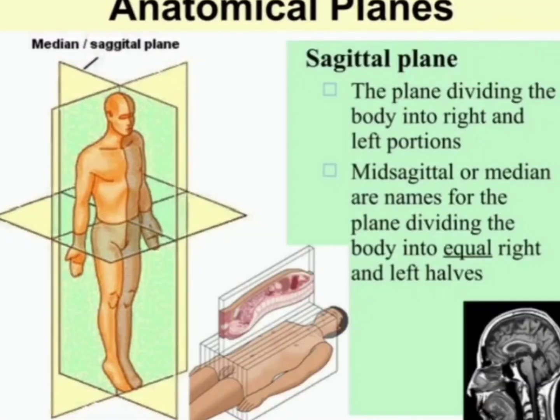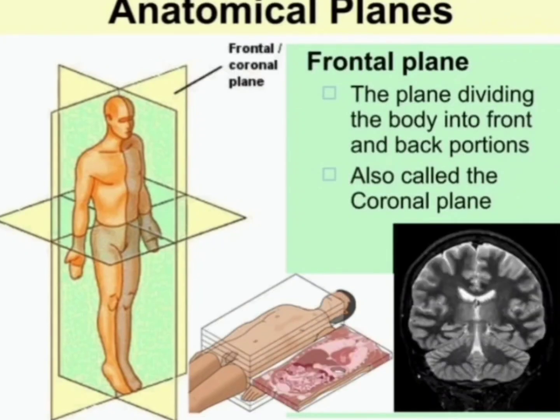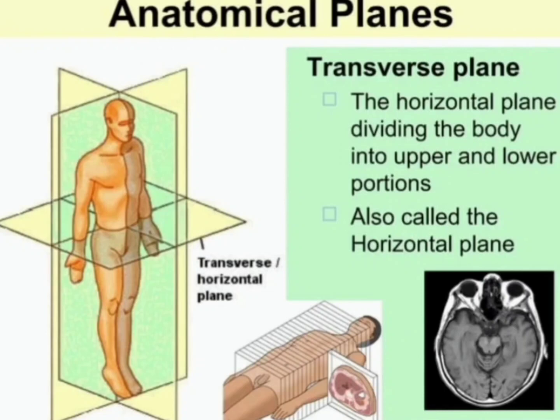Sagittal planes. Here you can see the plane dividing the body into right and left portions. Mid-sagittal or medial are names for the plane dividing the body into equal right and left halves. Frontal planes: the planes dividing the body into front and back portions, also called the coronal plane. Transverse plane: the horizontal plane dividing the body into upper and lower portions, also called the horizontal plane.